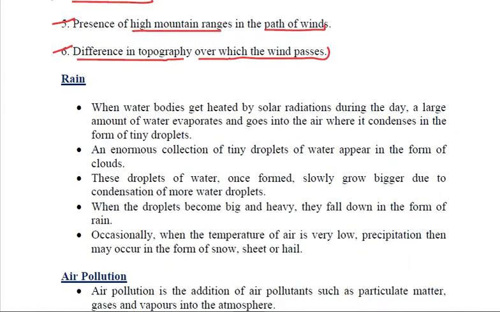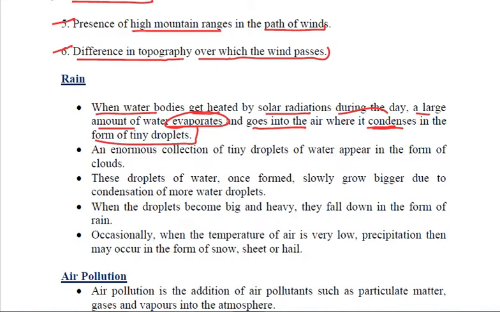Let's talk about rain now. We know that when the water bodies get heated by the solar radiation during the daytime, a large amount of water evaporates. It is converted into vapor form and goes into the air. This water is evaporated from all the open water sources like lakes, ponds, rivers, seas and oceans. When these water vapors go up in the atmosphere, they condense to form tiny droplets.